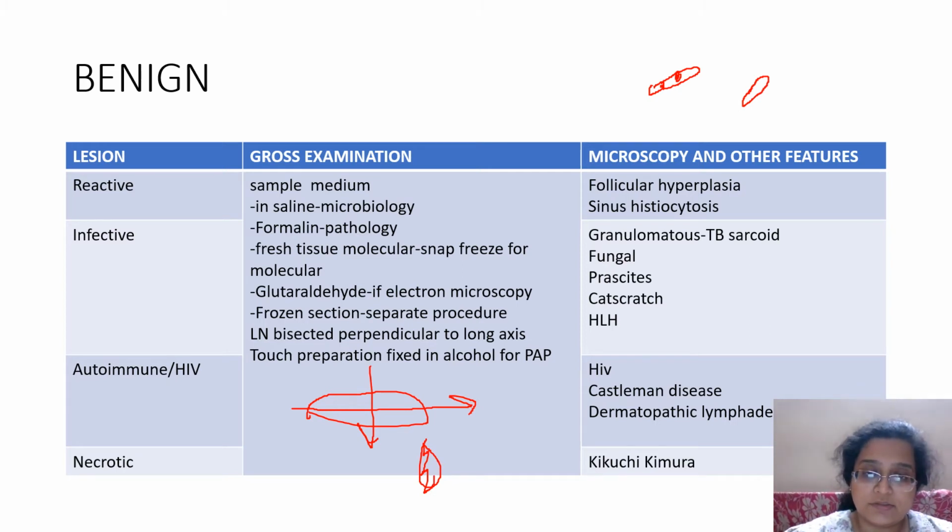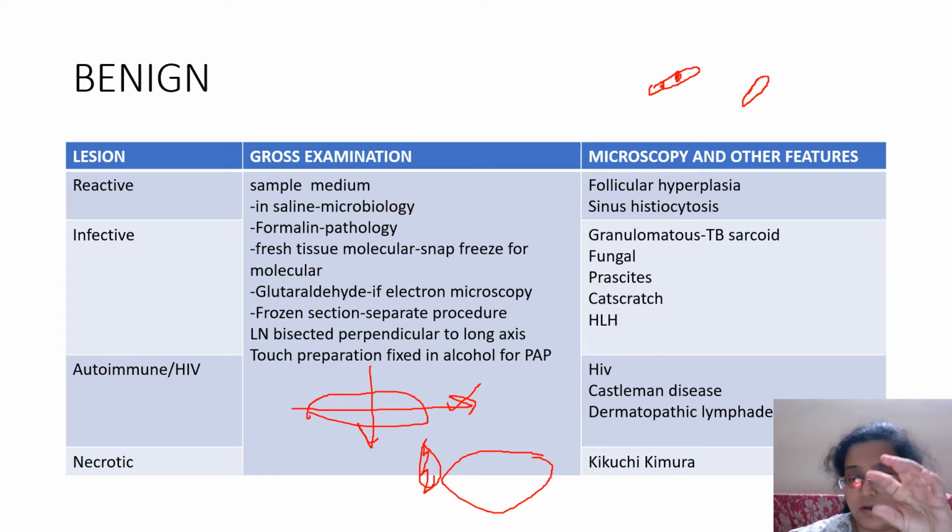But if you do it this way, this correct way, you'll get a large surface. So if it is a focal lymphoma, a focal lesion, a focal TB, a focal anything, you have more chances of catching it. So basically you don't need to make this arrow. Okay, so this is in general about the kind of benign lesions and how you process them.